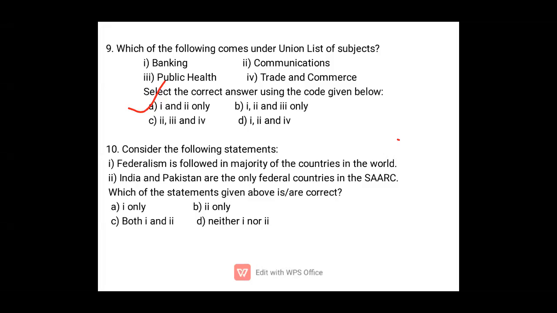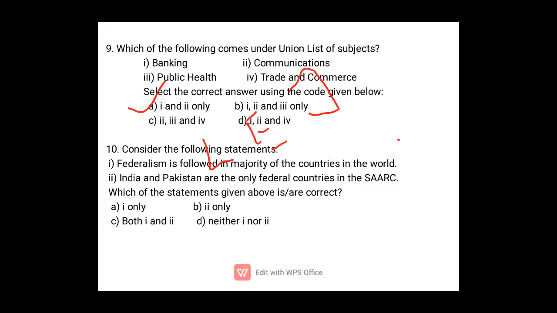What is federalism? There will be complete division of power between center and states. If you look at the US, there is one constitution for the US, and states also have their own constitution. And there is complete separation of power between legislature, executive, and judiciary.